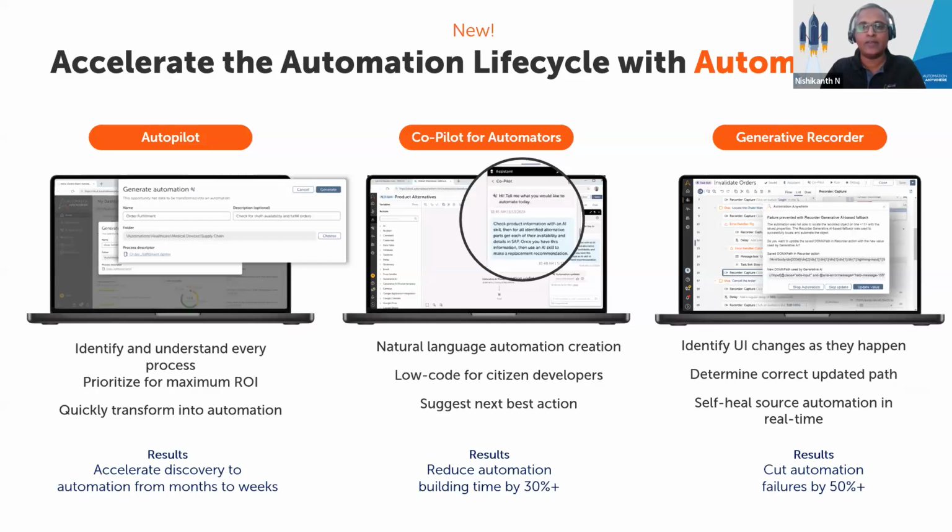And this is why we have introduced Automator AI that goes across the automation lifecycle to accelerate the discovery from months to weeks, helps you build automations faster by at least 30%, and make your automations resilient by at least 50% and mitigate any impact to your business outcomes. Automator AI is powered by our native LLMs that are built using rich metadata from 300 million automations. And let's double click into each of them.